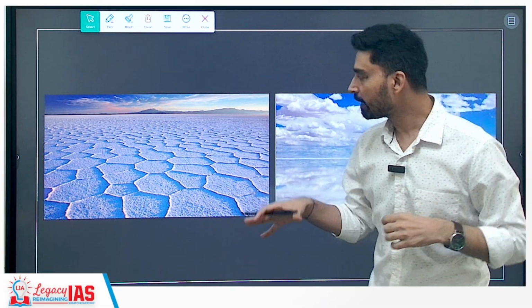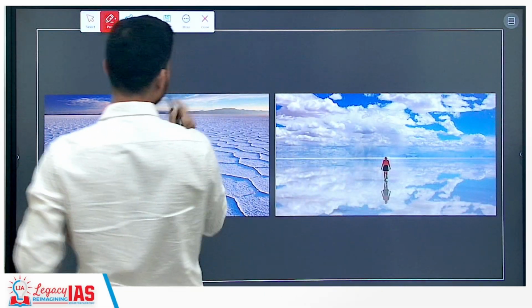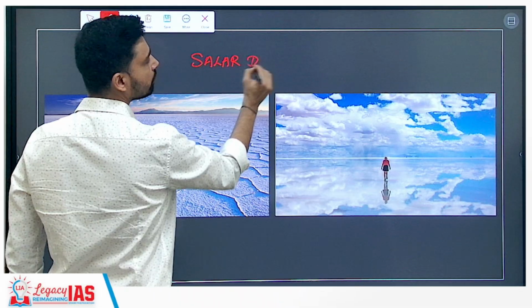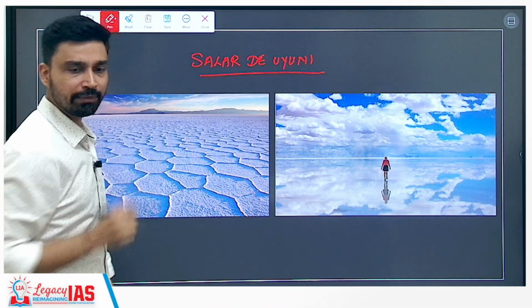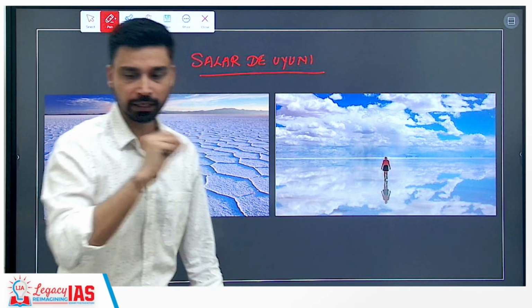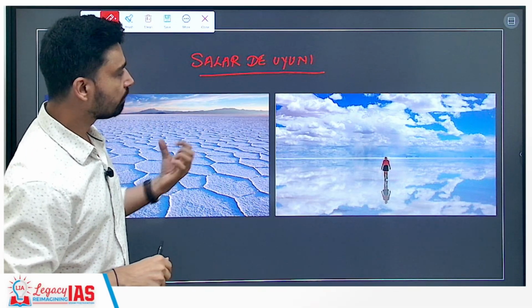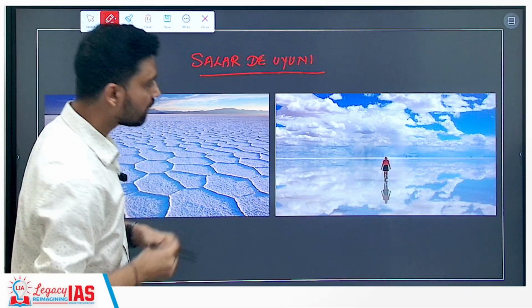Now in Bolivia itself, because of extreme dry conditions, salt flats are also found here. These are considered the largest salt flats in the world, and this is what you call Salar de Uyuni. So this name is very important. You should keep this in mind. Salar de Uyuni. It is the largest salt flat in the world. Something similar to what we have in Kutch in Gujarat. Rann of Kutch in Gujarat you would have heard about.